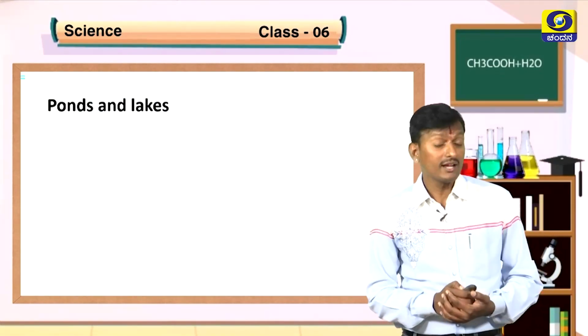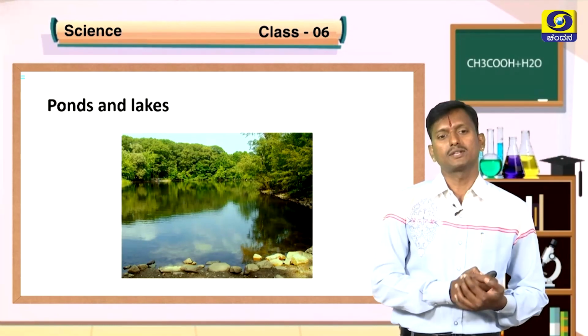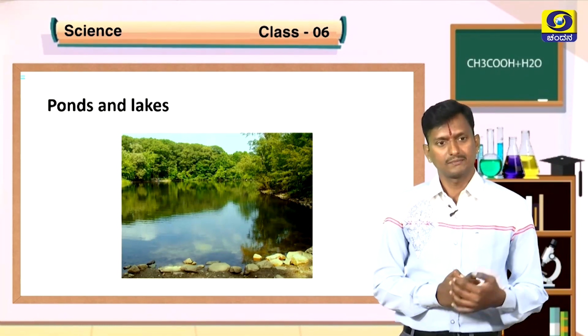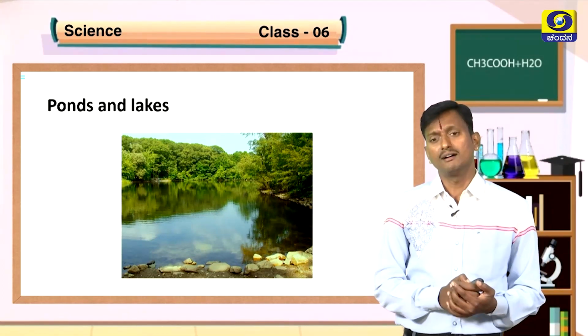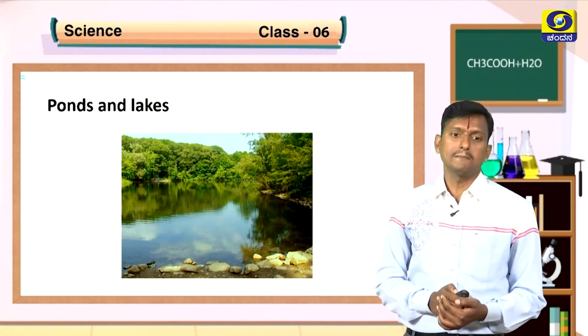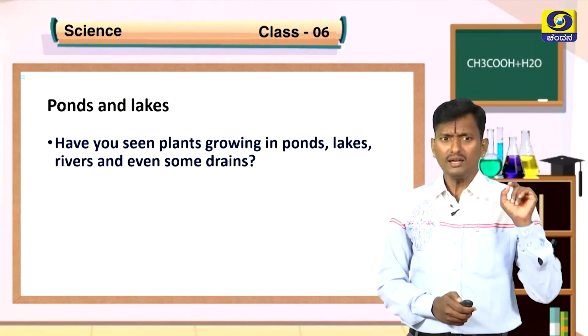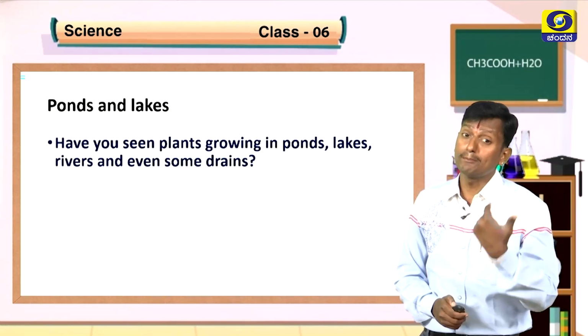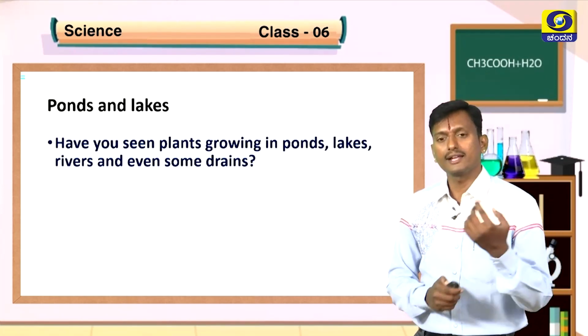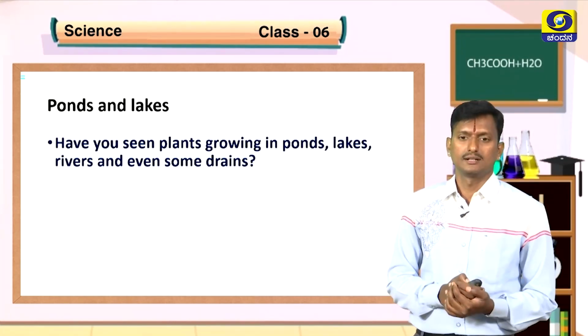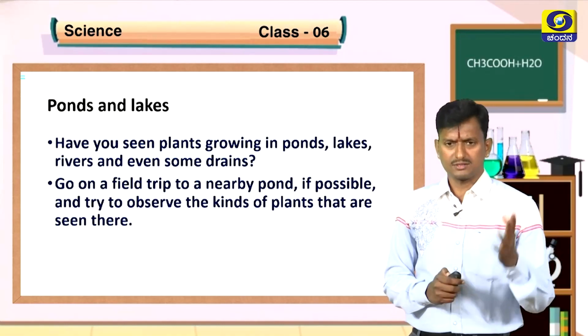What about ponds and lakes? See, this is one of the habitats, that is ponds and lakes. Thus, we find varieties of animals and plants in ponds and lakes. Have you seen plants growing in ponds, lakes, rivers and even some drains? Have you seen the plants that grow in a pond? Just have an activity for you.